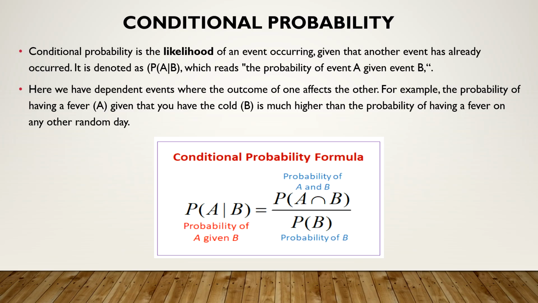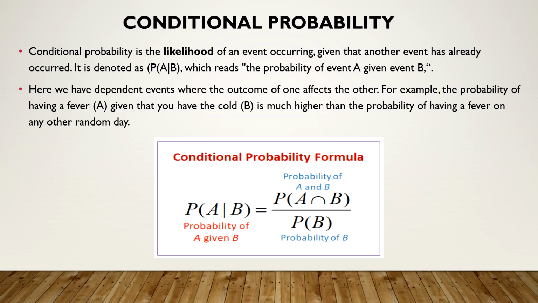That means we are having dependent events where the outcome of one event affects the outcome of the other event. For example, the probability of having fever, given that you are having cold, is much higher, because the probability of having fever in general circumstances and in the circumstances in which you are already having cold will differ drastically. So this is the example.